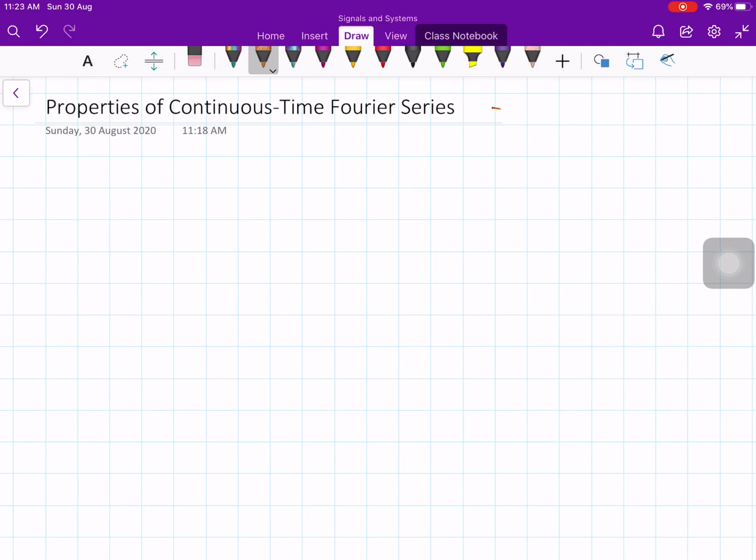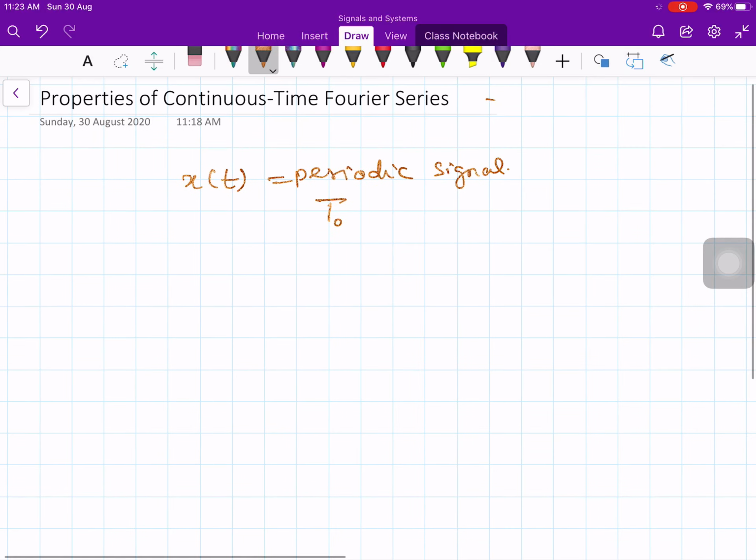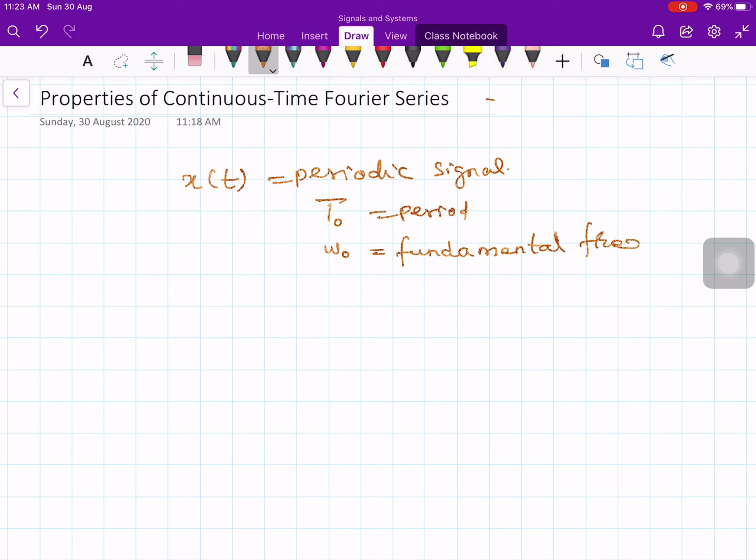Specifically, let us take x of t, a periodic signal with period capital T naught, and the fundamental frequency is denoted by omega naught. Now omega naught is equal to 2 pi over capital T naught.